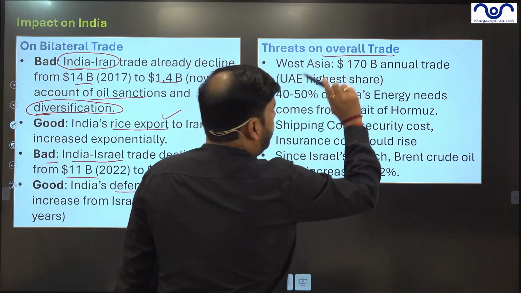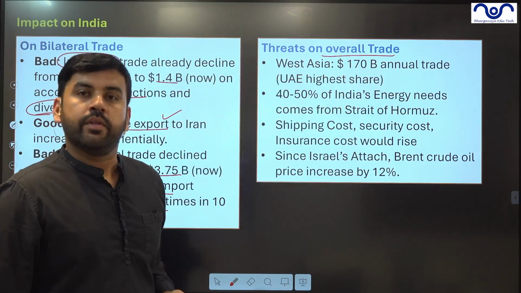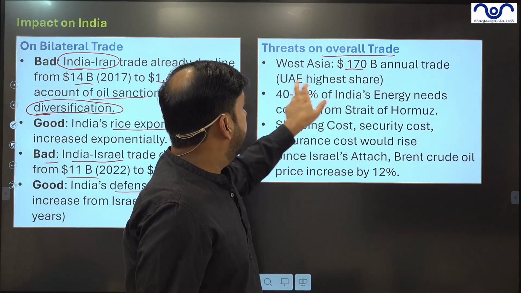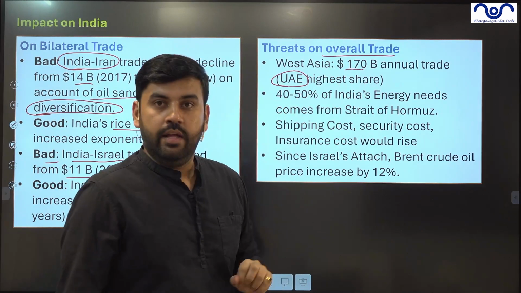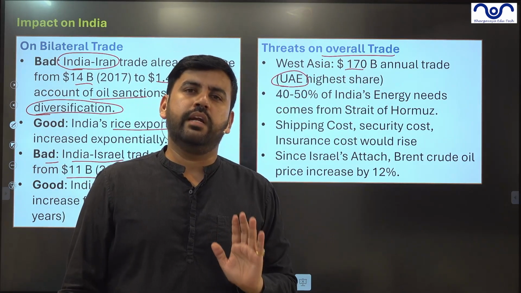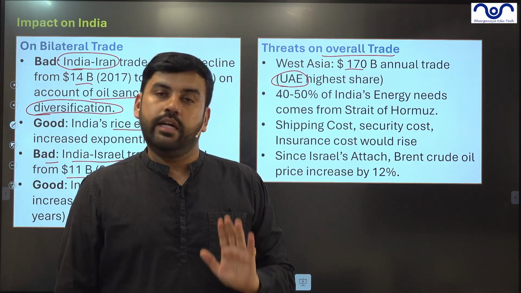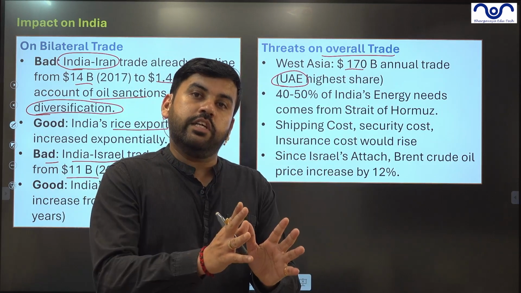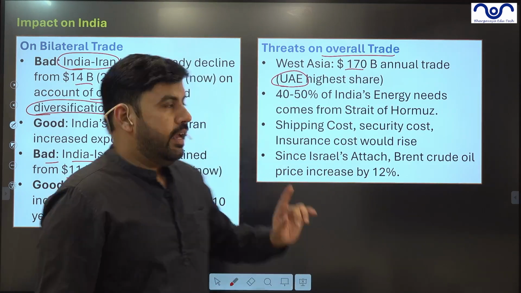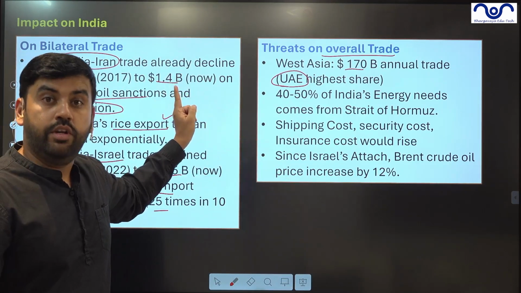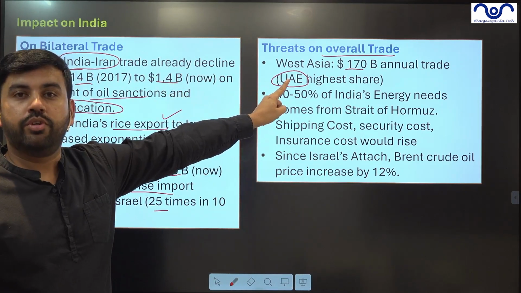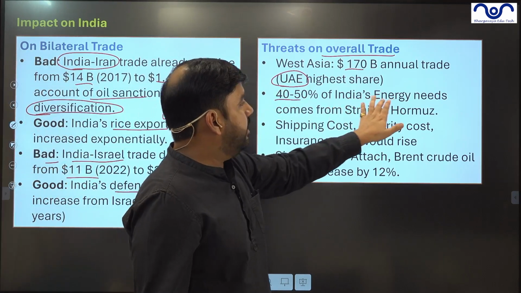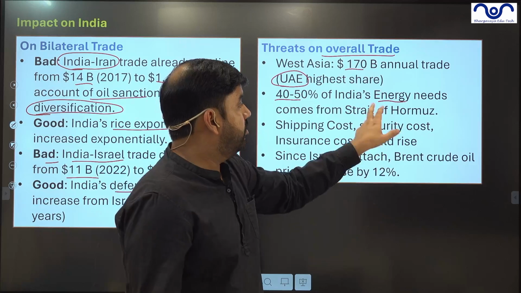Threats on overall trade. West Asia. Out of the total trade with West Asia, which is 170 billion, the highest comes from UAE. And India and UAE are very peaceful in terms of their relationships, in terms of diaspora, in terms of bilateral relations. So overall from West Asia, India is not under threat. Iran, the share is literally very low. It's not even 1% of the total trade with West Asia. So not a threat.